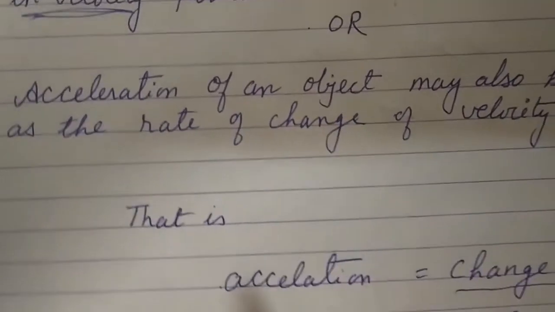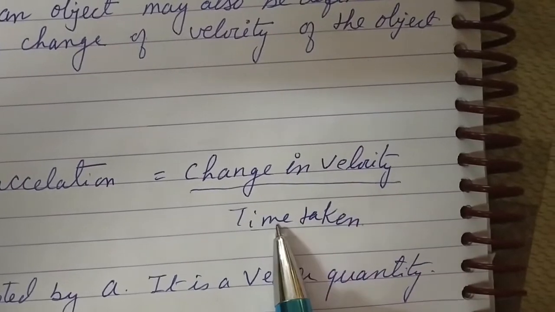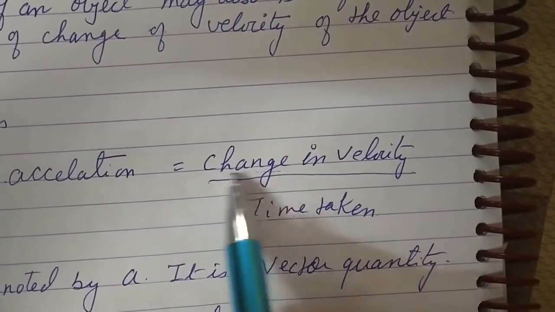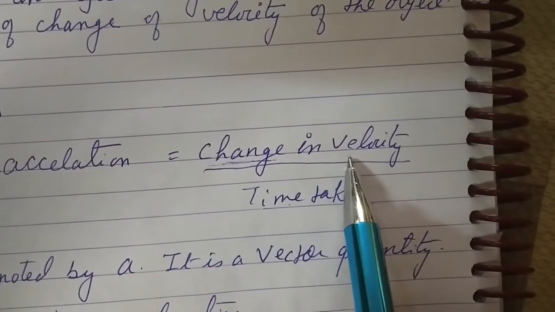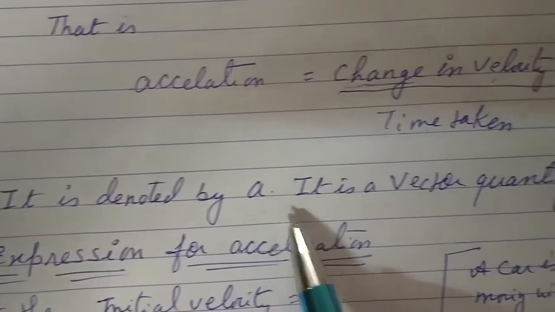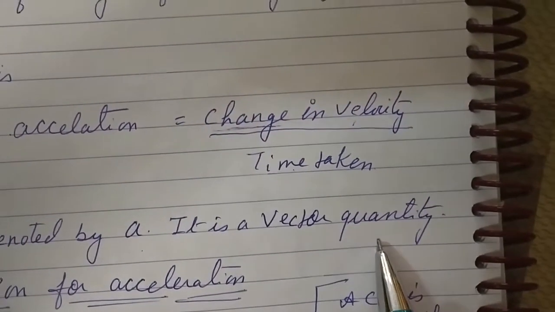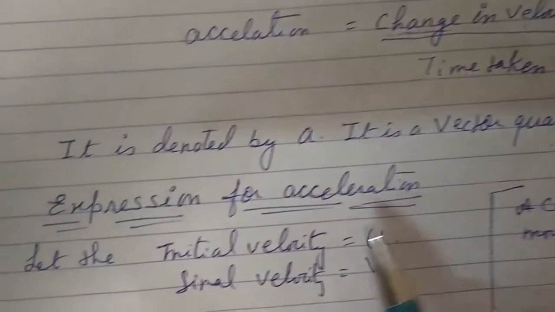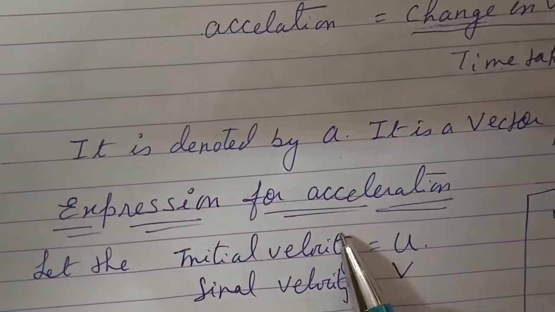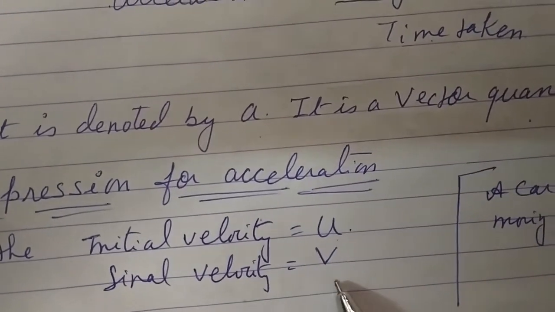So mathematically we will write acceleration is equal to change in velocity upon time taken. This is change in velocity, remember it. And this acceleration is denoted by small a. It is a vector quantity, meaning it has magnitude as well as direction. Now we'll find out the expression for acceleration. Let the initial velocity be u and final velocity be v.